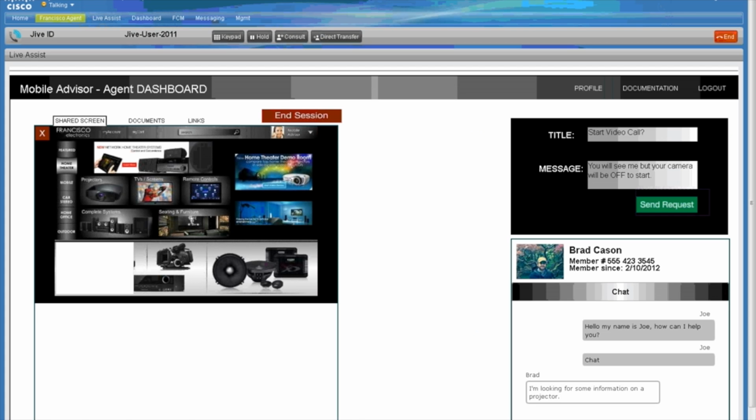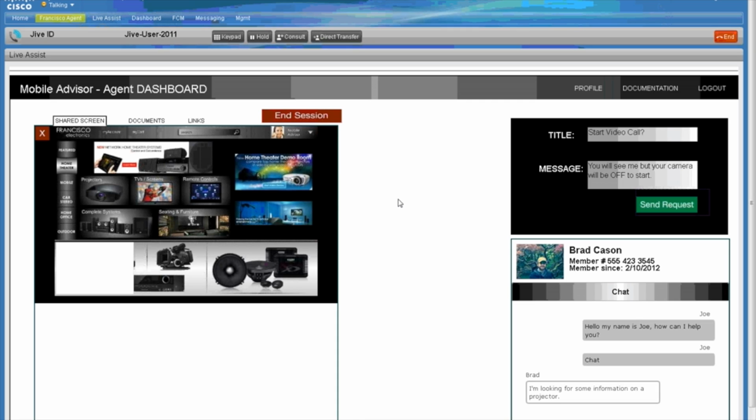One other thing that happened in the demo is that I transferred Brad to another agent. It could have been somebody who knows more about this projector. It could have been somebody in financing. Nevertheless, whoever it is, it's just another agent, and this other agent would benefit from knowing a little bit about Brad's history and why the call was coming in. And so let's illustrate that now.